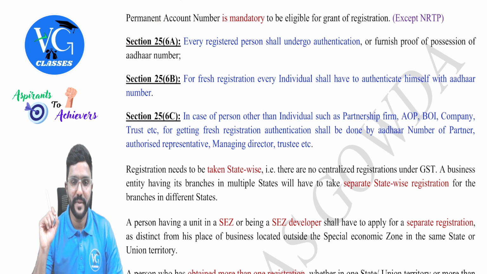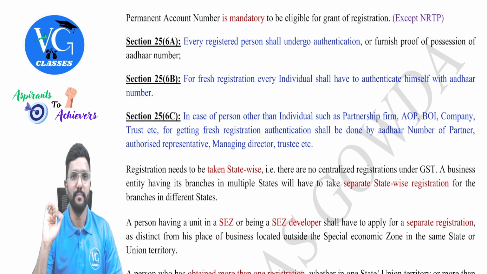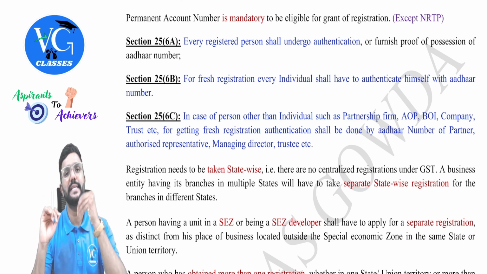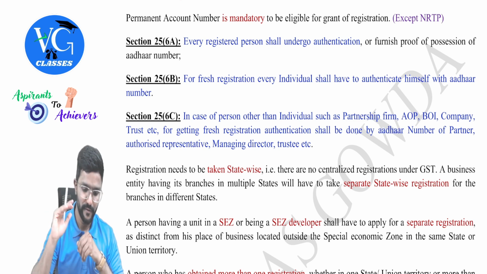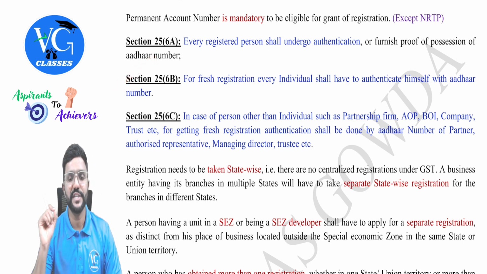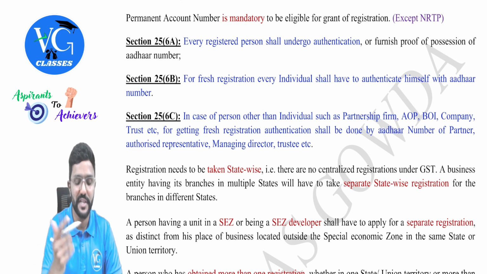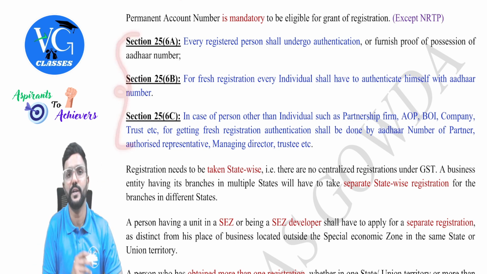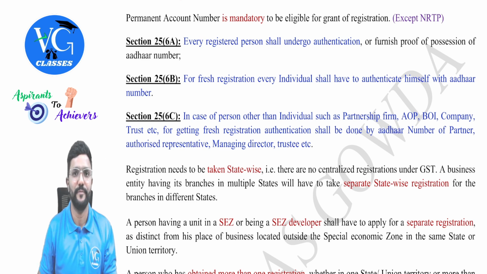25(6)(a). Every registered person shall undergo authentication or furnish proof of possession of Aadhaar number. That is, whoever has already taken registration before this provision was introduced. Okay, sir. Fine. Then 25(6)(b). For fresh registration, every individual shall have to authenticate himself with Aadhaar number. Means whoever is applying for a fresh registration after this provision was introduced, they have to get Aadhaar authentication at the time of registration itself.